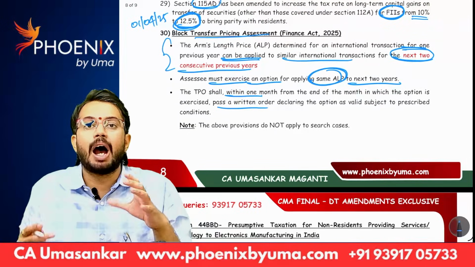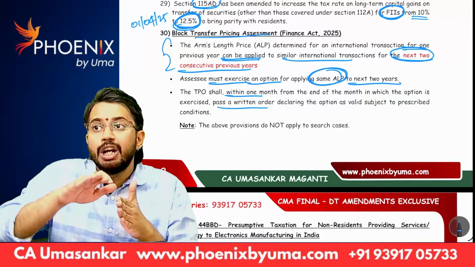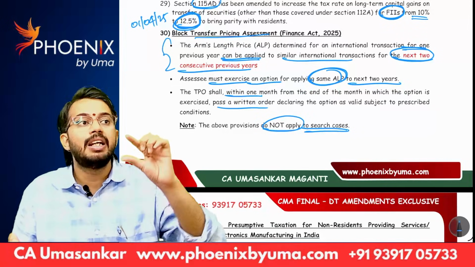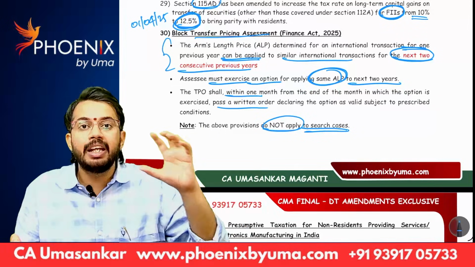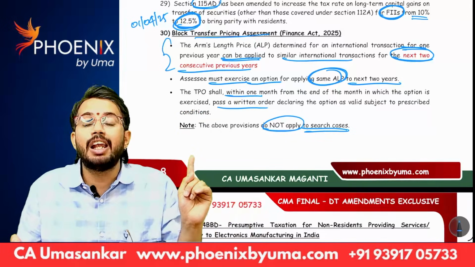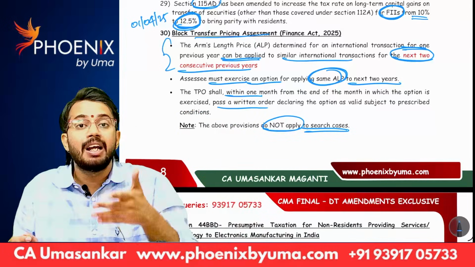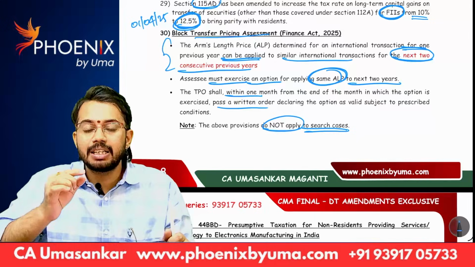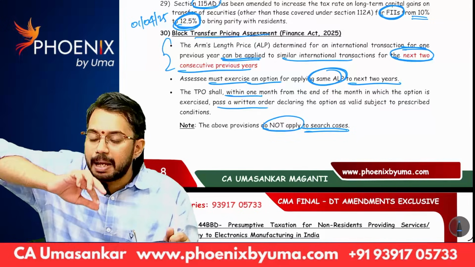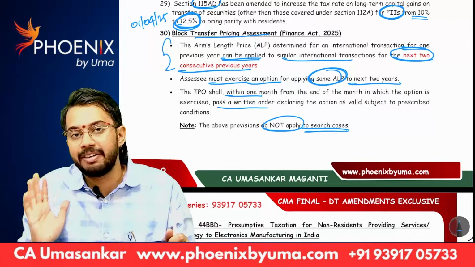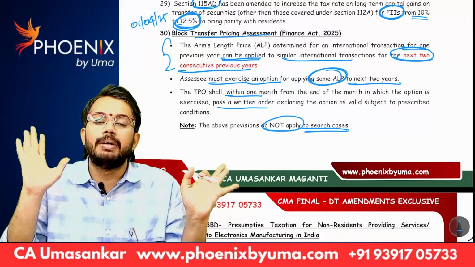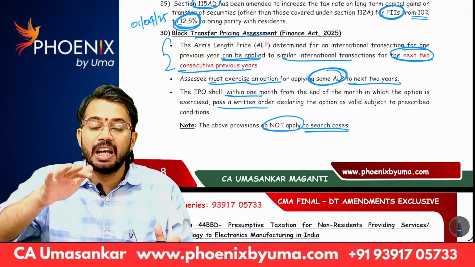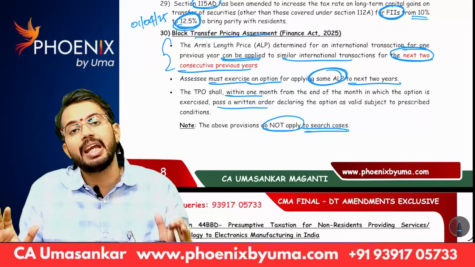But this concept of application of arm's length price for 1 year to next consecutive previous years is not applicable in case of search. Once the income tax department has done a raid, has done a search, then you cannot say apply last year's arm's length price for the current year. You should not say like that. See, what is the general rule? Once arm's length price is determined for 1 year, the same arm's length price is applicable for 2 consecutive previous years. This provision will not be applicable whenever a raid is conducted by the income tax department. So whenever a raid is conducted in that year, a fresh arm's length price can be calculated by the assessing officer.